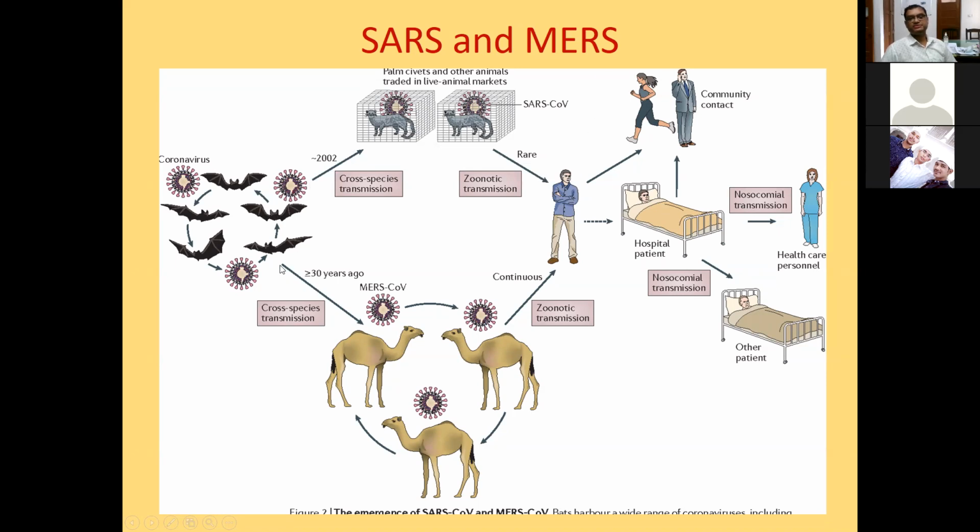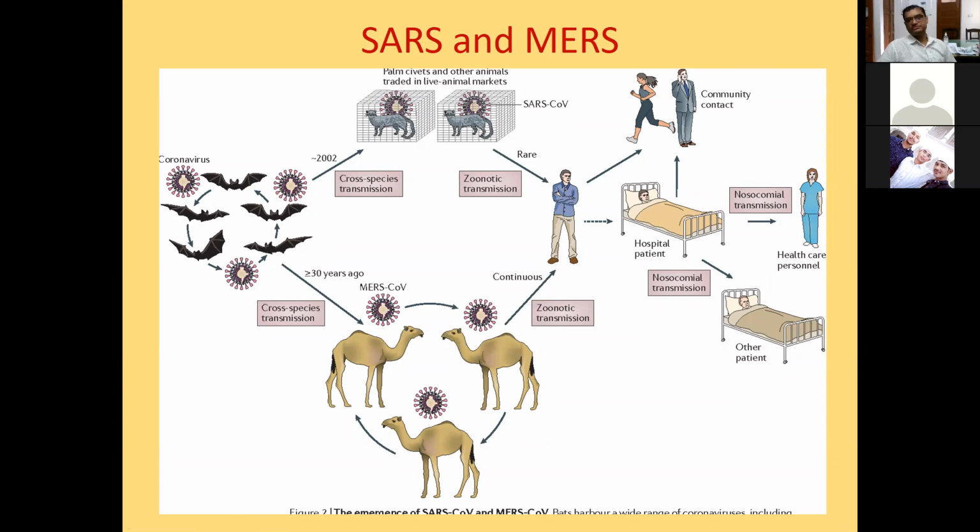Similarly, MERS, Middle East Respiratory Syndrome, was again caused by a coronavirus, and this time the coronavirus had modified, but the origin was the same, that is the bats. The virus was transmitted from bats to camels, and circulated among the camels. When humans came in contact with these infected camels, the disease was transmitted to human beings.